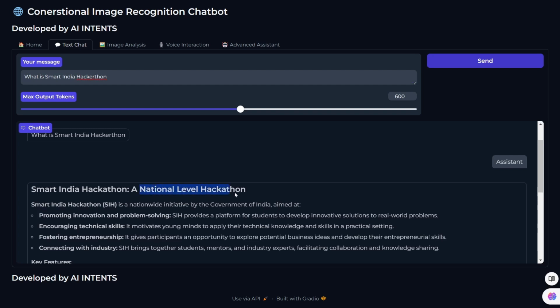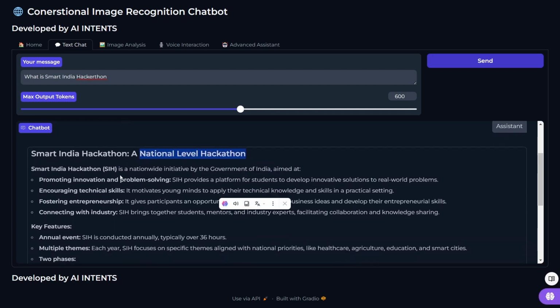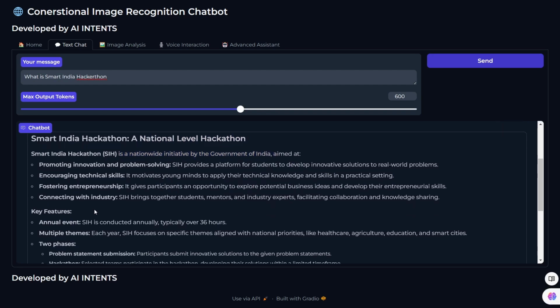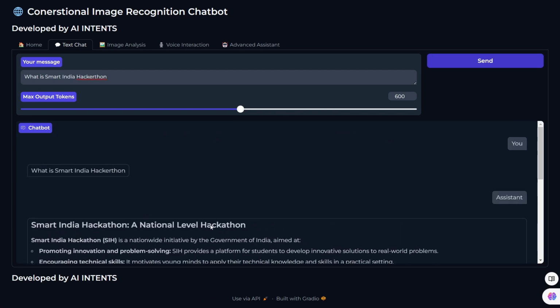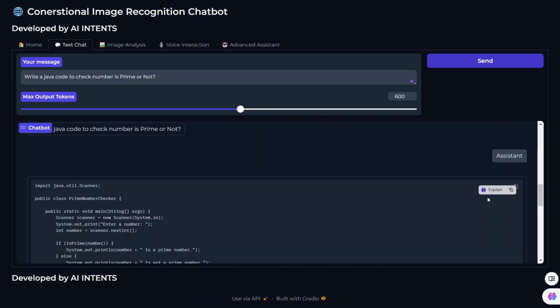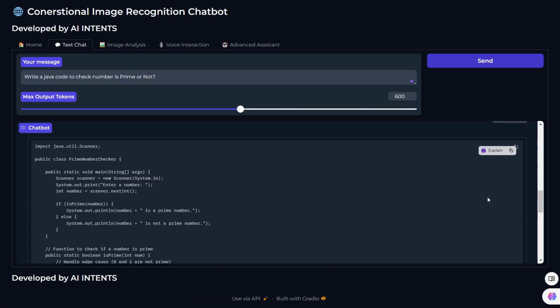Smart India Hackathon, a national level hackathon. Smart India Hackathon is a nationwide initiative by the government of India. So it gives the key features and so on. It will give a brief explanation of it, and the user can ask anything, and it was able to generate code also, in Java. So within seconds, it gave the response to me. So this is the code it gave.